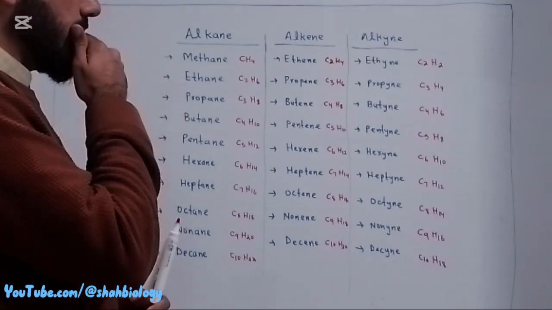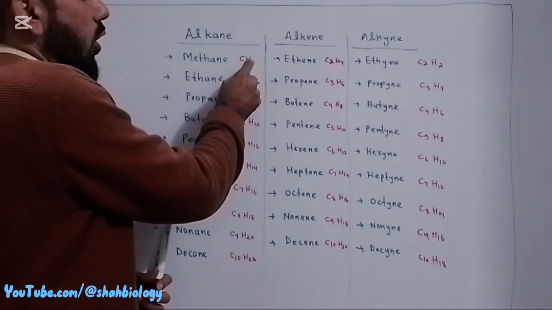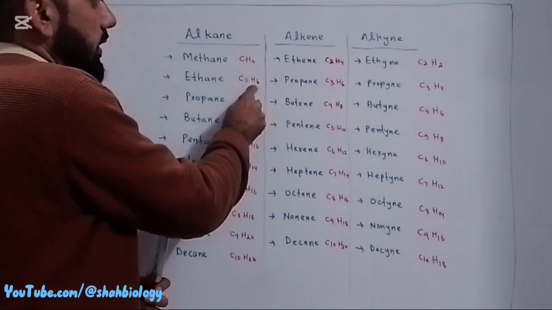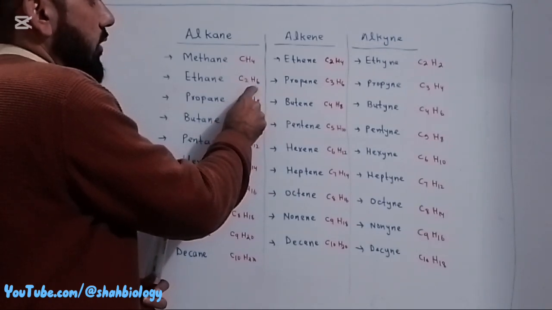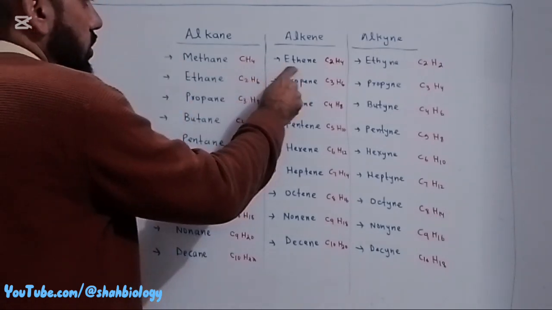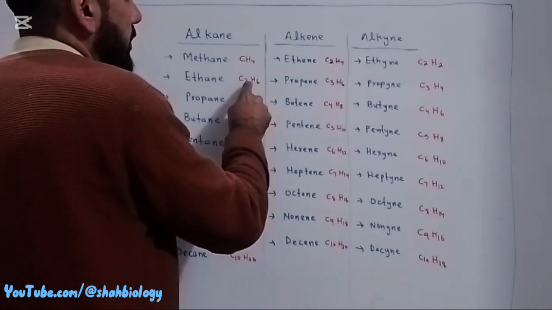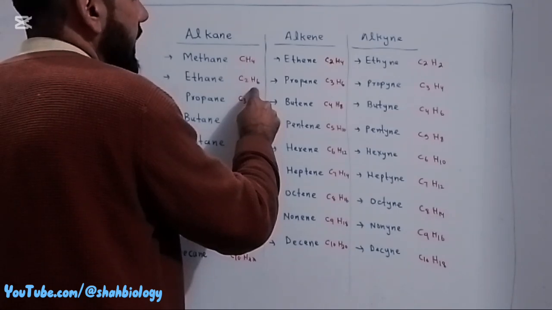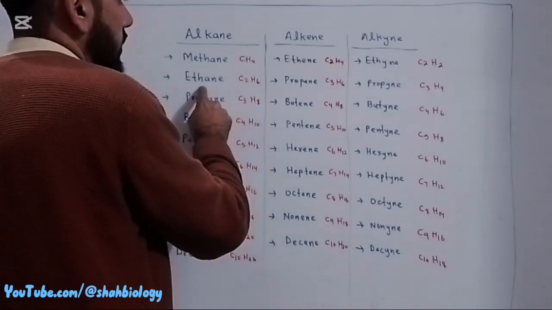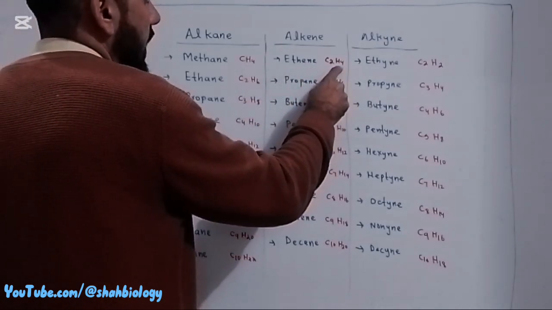Look, what is the difference between alkene and alkane? In ethane, two carbon atoms and six hydrogen atoms are present. But in ethene, two carbon atoms are present, which is the same as in the alkane, but it lacks two hydrogen atoms compared to the alkane. In ethane H6 are present, while in ethene H4 are present.